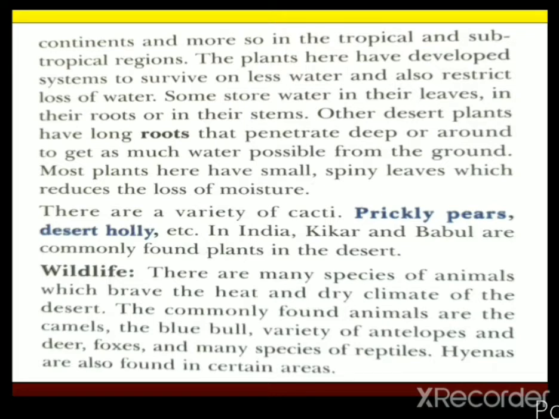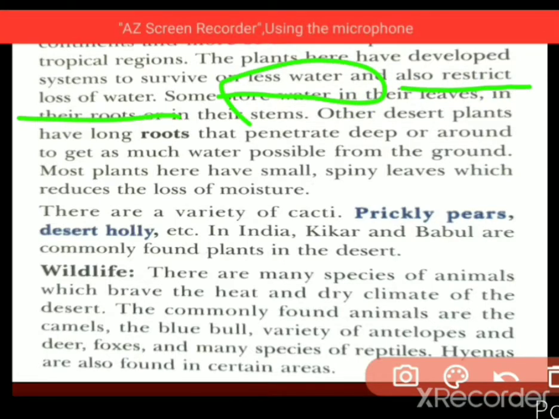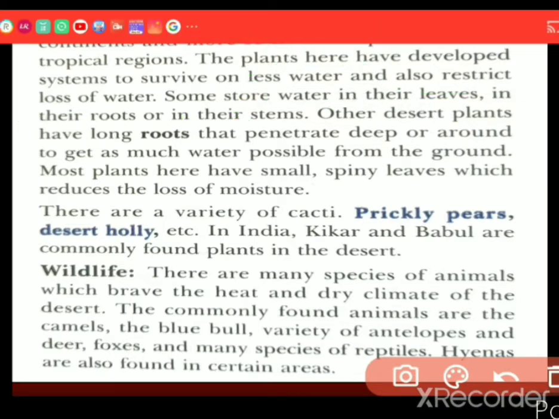These are the places where you'll get deserts. The plants here have developed systems to survive on less water and also to restrict the loss of water.